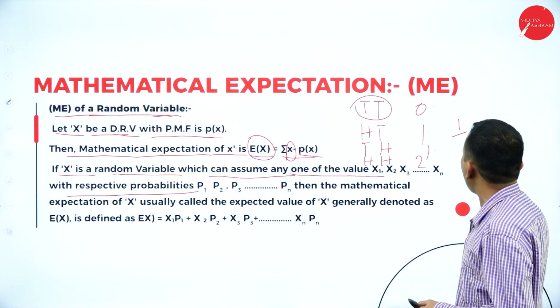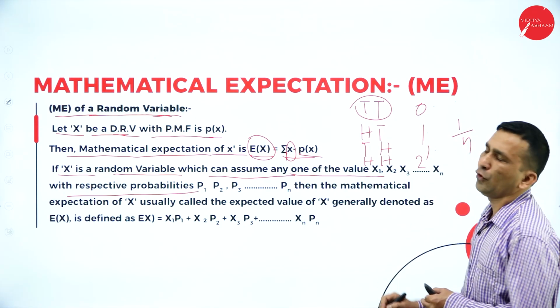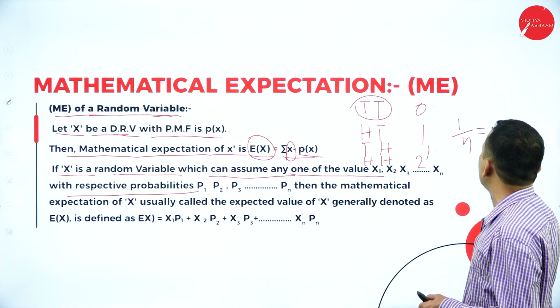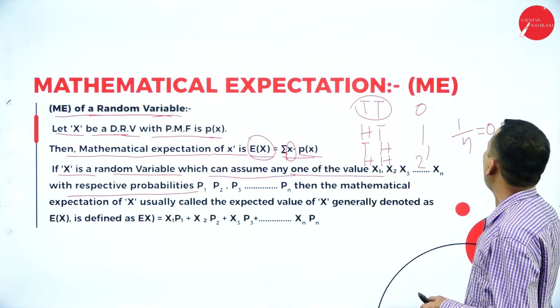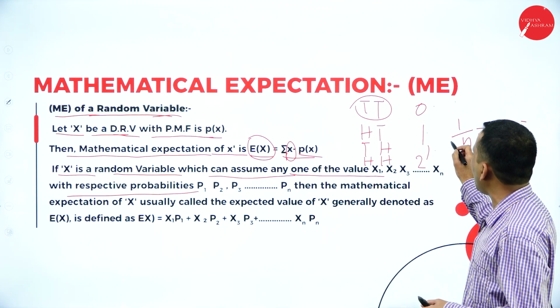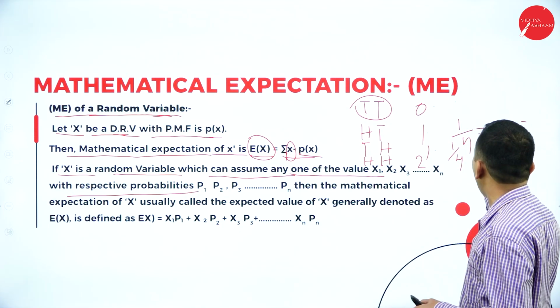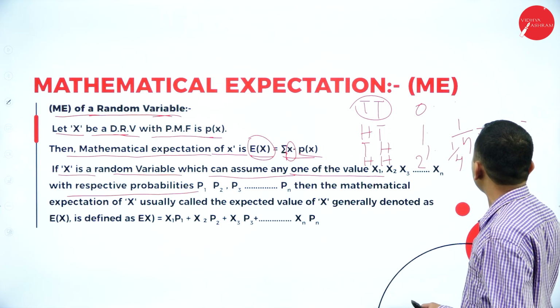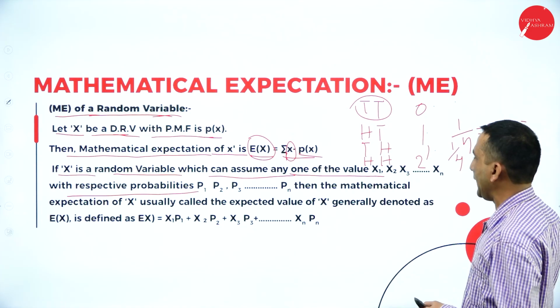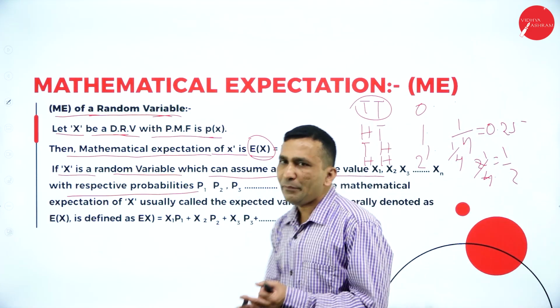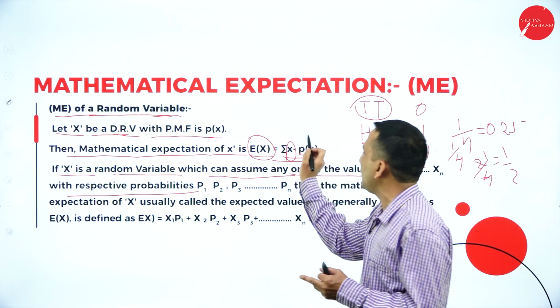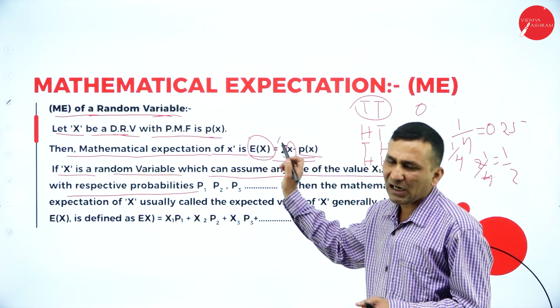Out of 4 results, we get 1 by 4, which in decimal is 0.25. Here also one head, the total result will be 4. Here 2 heads, we get 2 by 4, which simplifies to 1 by 2. You need to multiply the respective probability, which is a simple equation, nothing but your arithmetic mean.